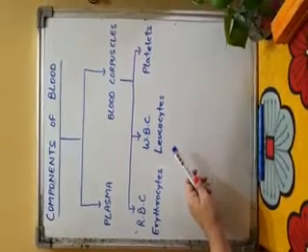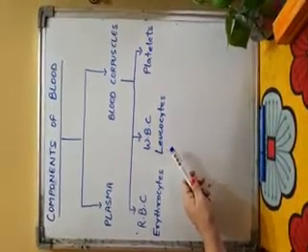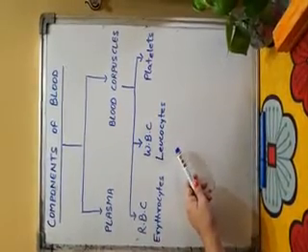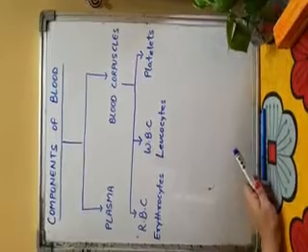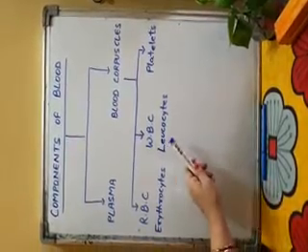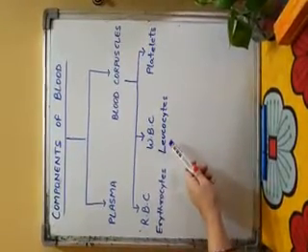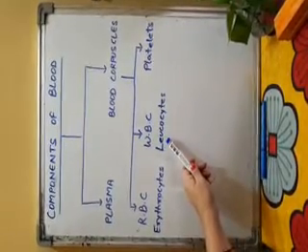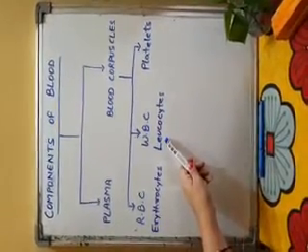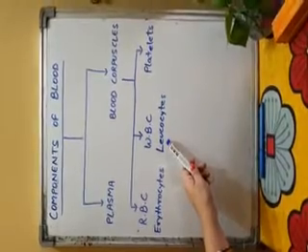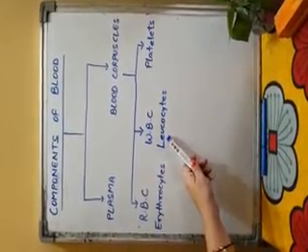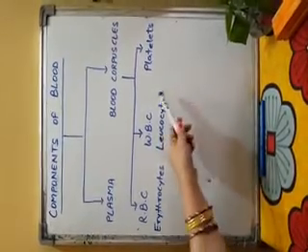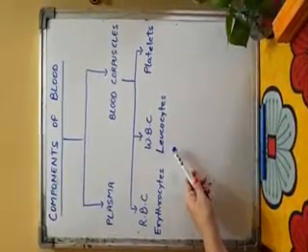WBCs are of different types. These are the basis for immunity against various pathogens and infections. WBC are the soldiers of our body which protect our body from germs and infections. They fight with external foreign particles and provide us immunity.